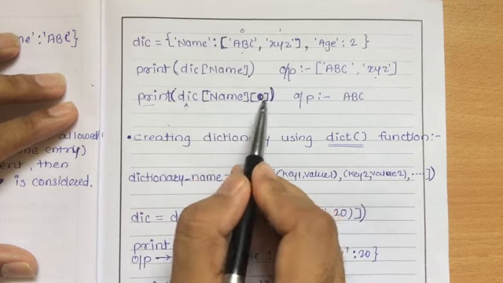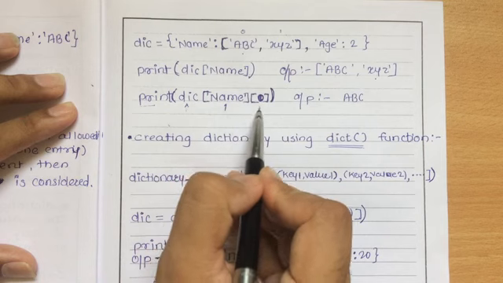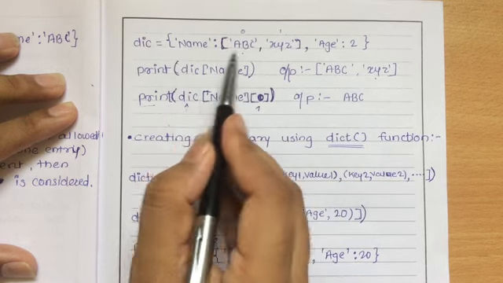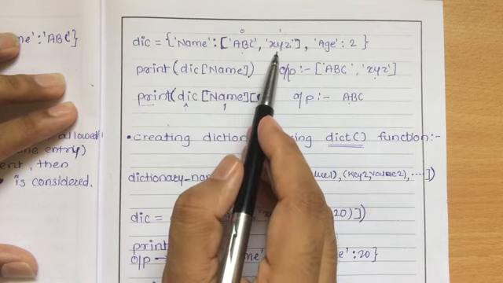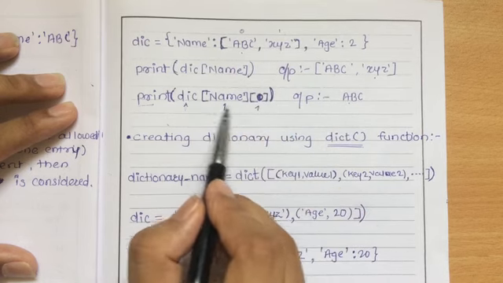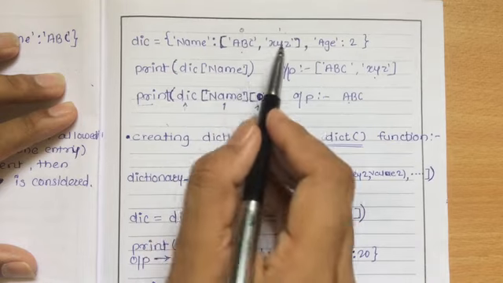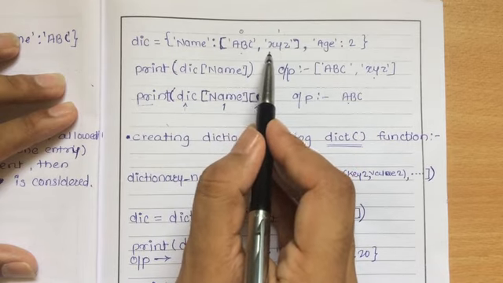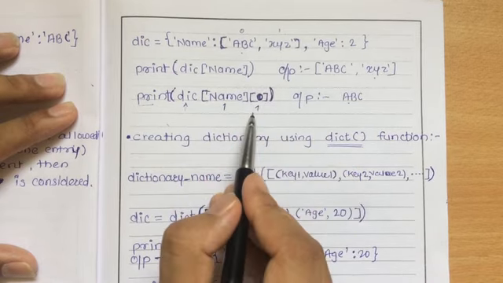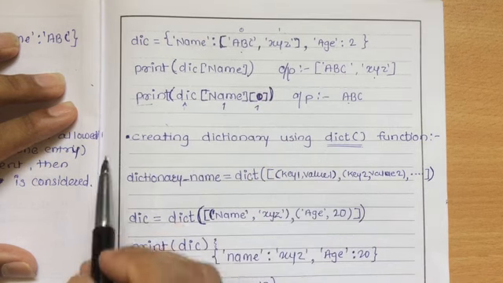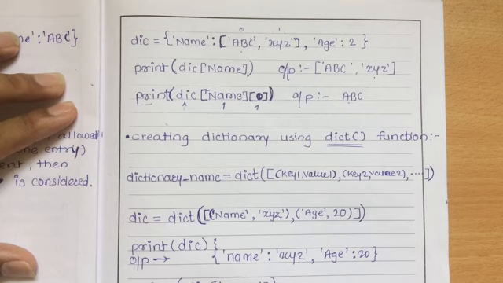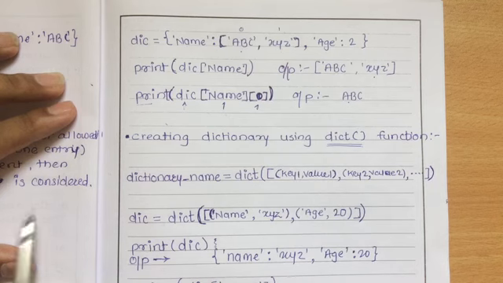So name 0. This is a key and this is the index. So name 0 will print ABC. If I want to print XYZ, then how am I going to write that? Name, and instead of 0, I have to write 1, because the index of XYZ is 1. So it will print XYZ instead of ABC. In this way, you can print the values of keys. Okay, so this is one second example.